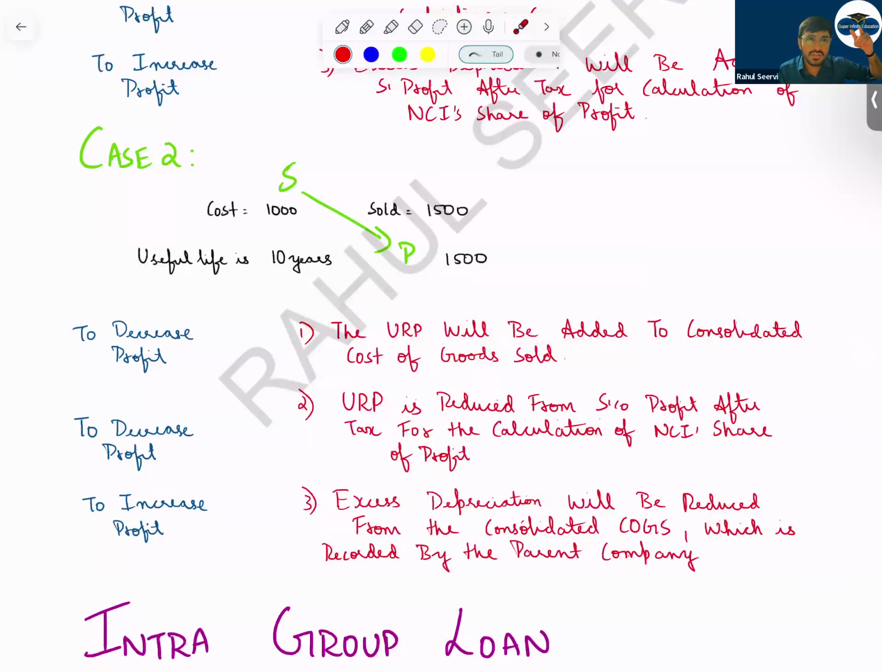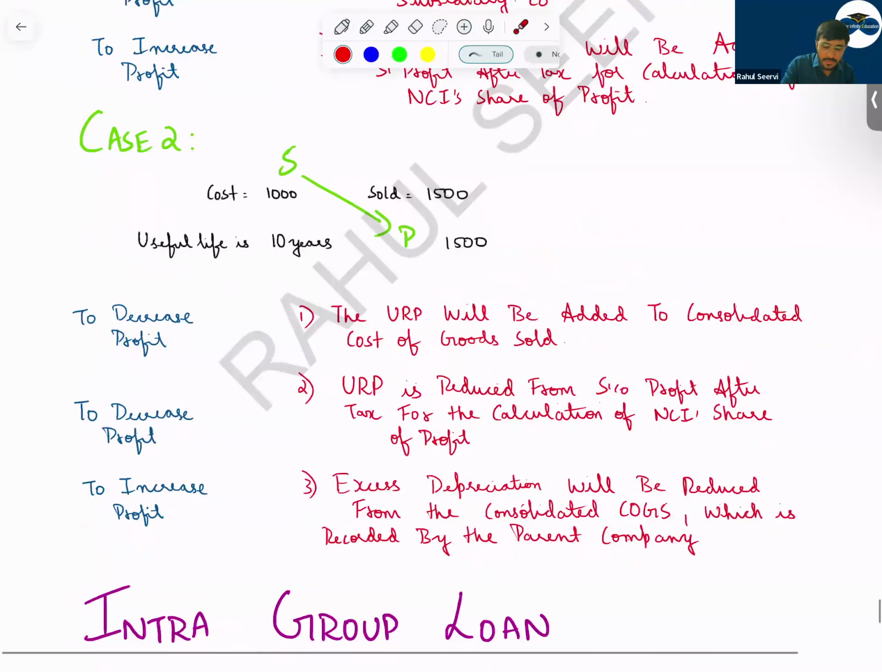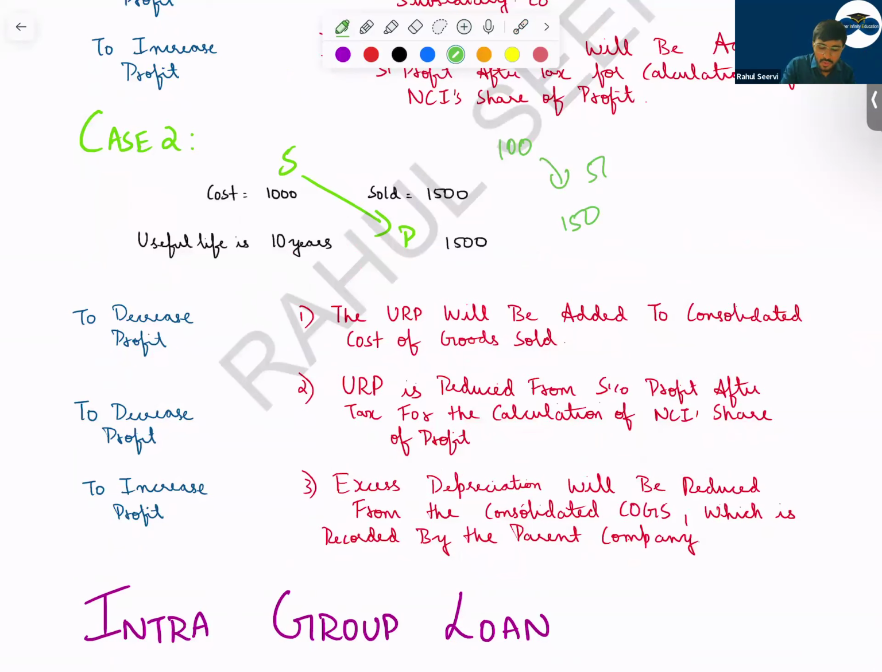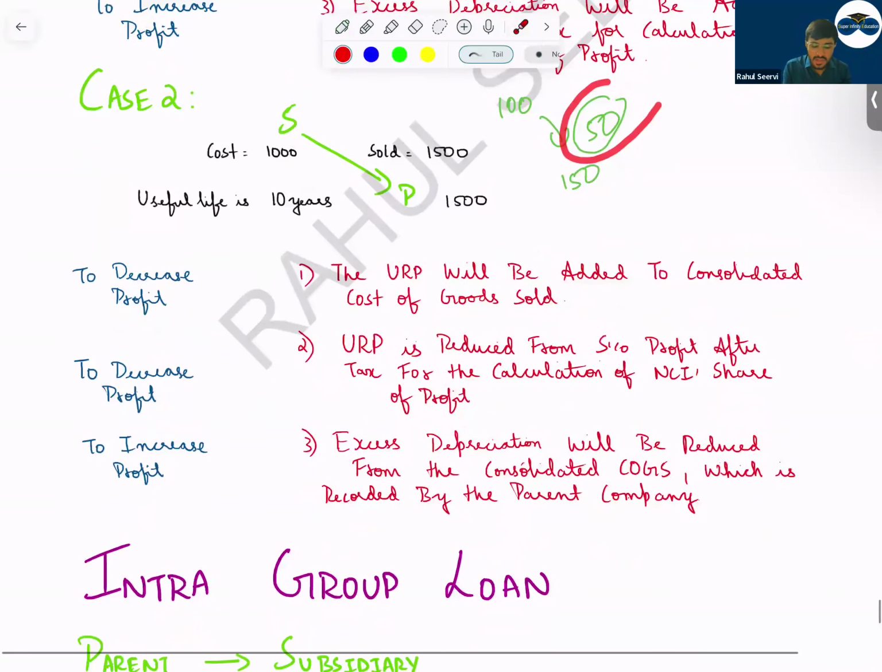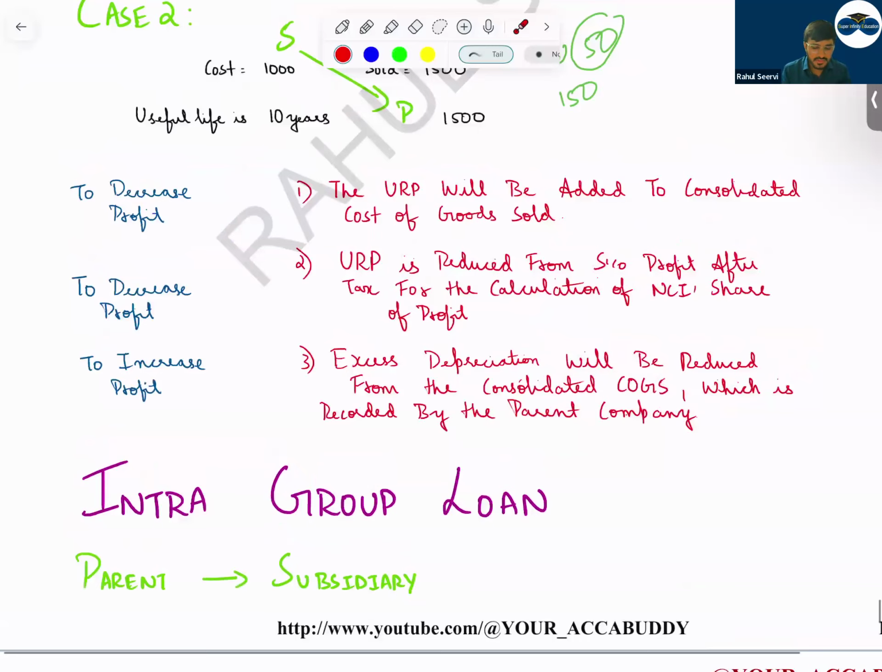Sir, subsidiary profit is taking a hit, NCA also will take a hit. So what we do? URP is reduced from the subsidiary's profit after tax for the calculation of NCA share of profit. Now, depreciation should be how much? 100. But depreciation is 150. So, which company is recording more depreciation? Parent company. So, if parent company is recording more depreciation, then what do we do, sir? Excess depreciation will be deducted from cost of goods sold so that the profit of the parent company will increase. Here, there is no such NCA in case of depreciation because NCA had to take a hit regarding URP. So with this, I hope this is clear to everyone.